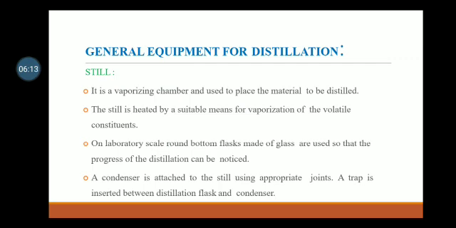Then general equipment for distillation. The still is a vaporizing chamber used to press the material to be distilled. The still is heated by a suitable means for vaporization of the volatile constituents. On laboratory scale, round bottom flasks made of glass are used so that the progress of the distillation can be noticed. A condenser is attached to the still using appropriate joints. A trap is inserted between the distillation flask and condenser.